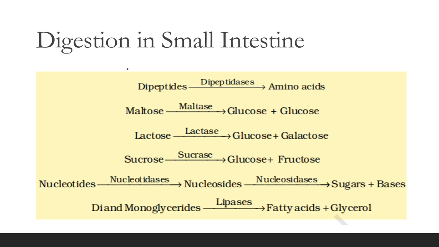So dipeptidases act on dipeptides, where two amino acids are joined together, and convert them into single amino acids. Maltose, acted upon by maltase, is converted into two molecules of glucose. Now lactose, the lactase enzyme acts on that, giving glucose and galactose.